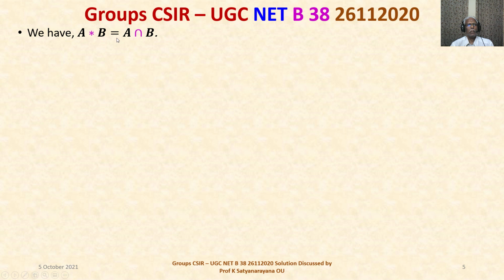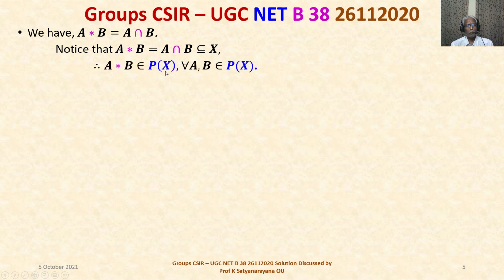We have A star B is equal to A intersection B. Now we will discuss whether the power set of X forms a group under this binary operation star, that is, the intersection of sets. Notice that A star B is equal to A intersection B, which is also a subset of X for all A, B belonging to the power set of X. Therefore A star B belongs to the power set of X. That is, the operation star is closed in the power set of X. The first axiom of the group is satisfied.